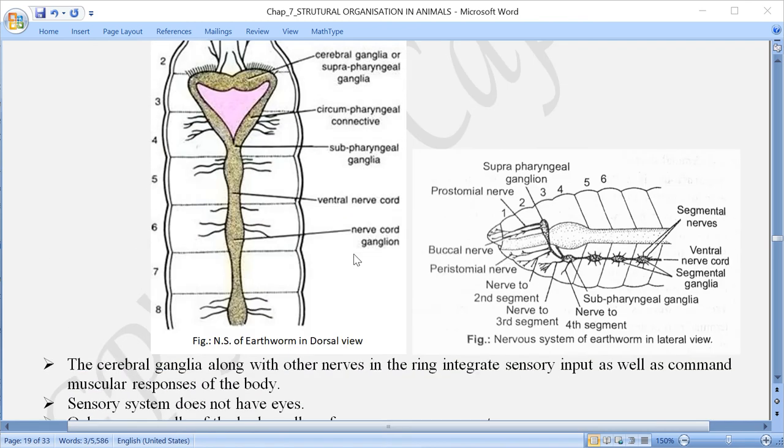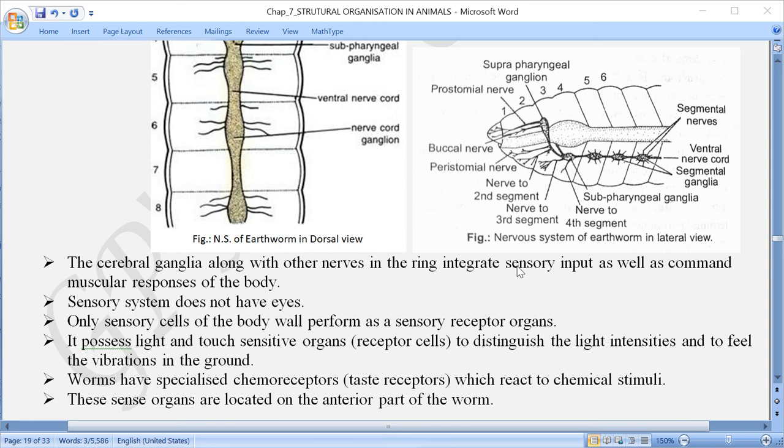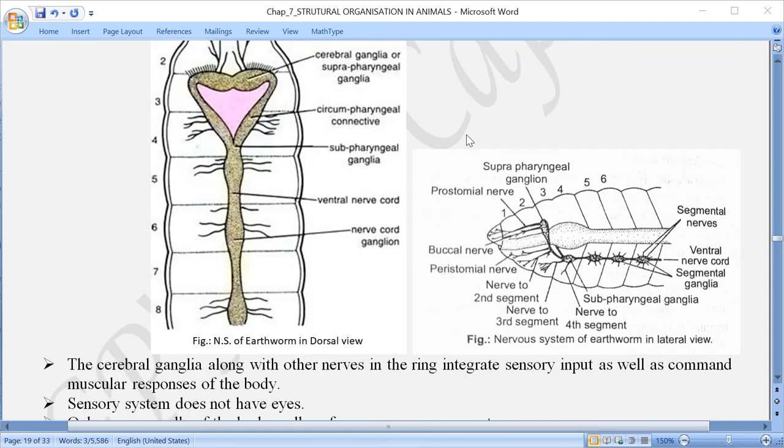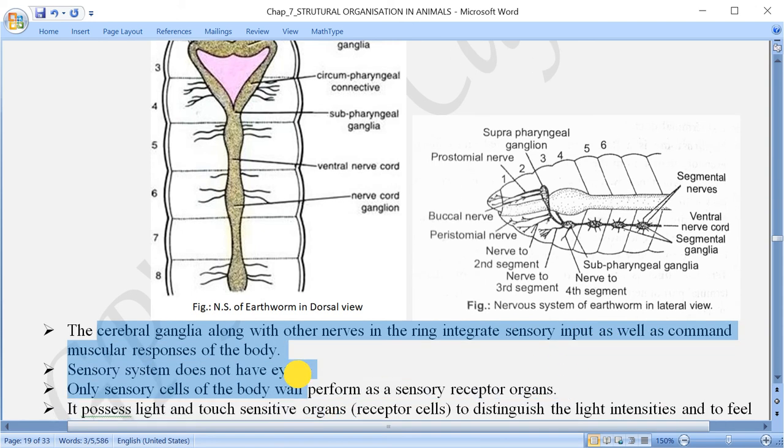Now how does it function? Here we said cerebral ganglia, or otherwise the suprapharyngeal ganglia. So cerebral ganglia along with other nerves in the ring, that is in the nerve ring, integrate sensory inputs as well as give commands to the muscles of the body, so that the muscles apply that, and as a result they bring out the movement of their body.